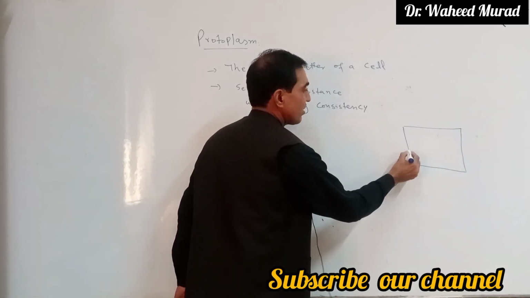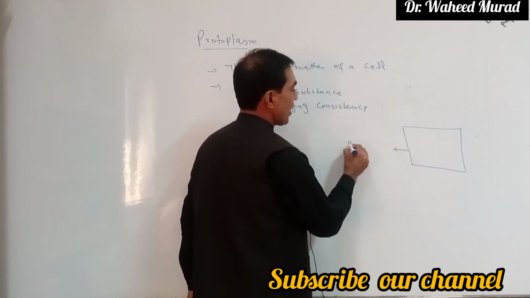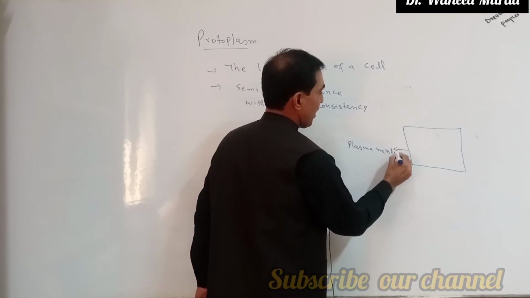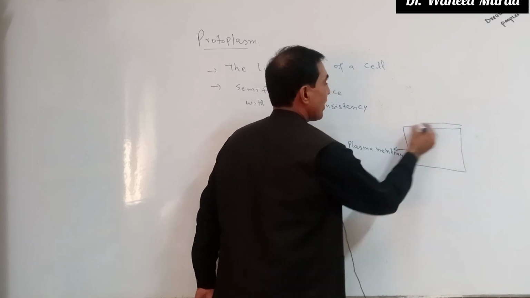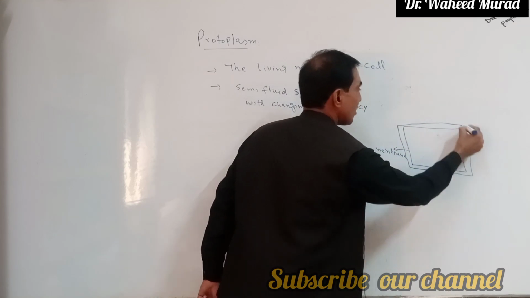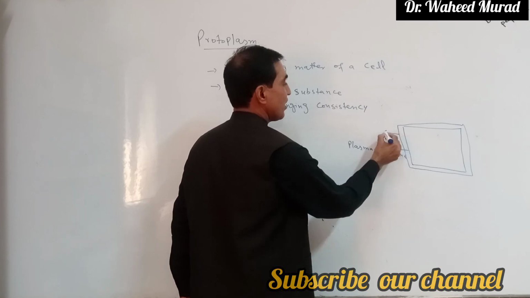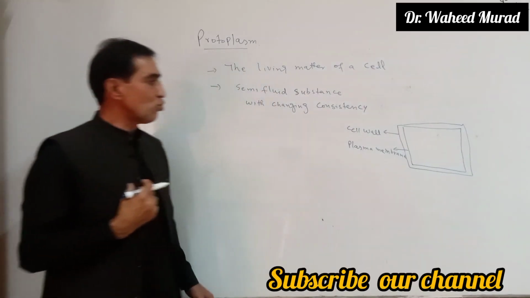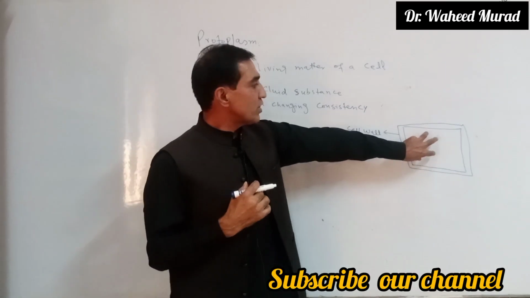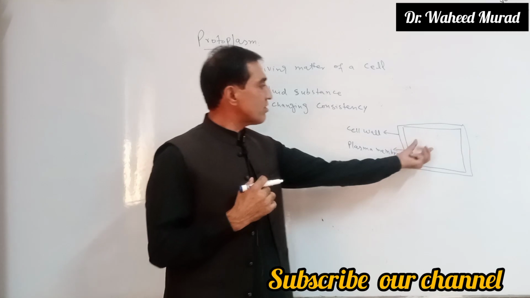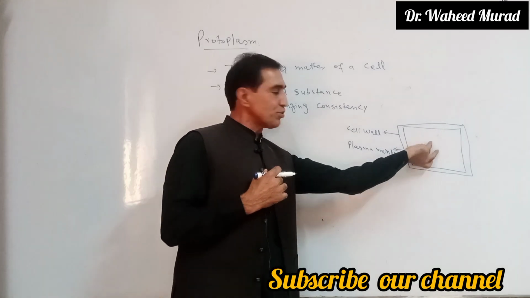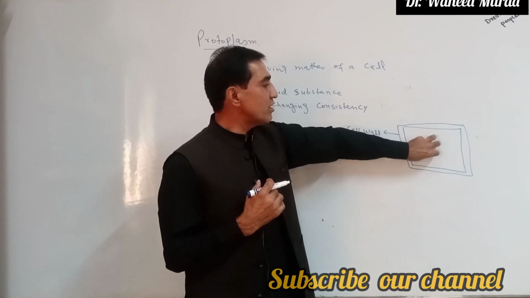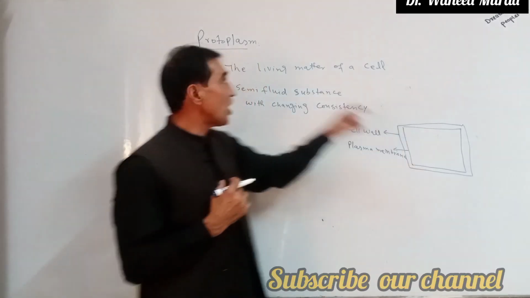This cell has a boundary called the plasma membrane. The plasma membrane is covered by a cell wall, that is, enclosed by a cell wall. Now, this living matter, this ground substance within the plasma membrane, is called protoplasm.